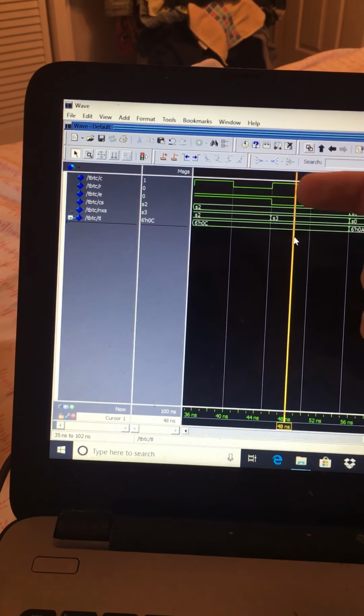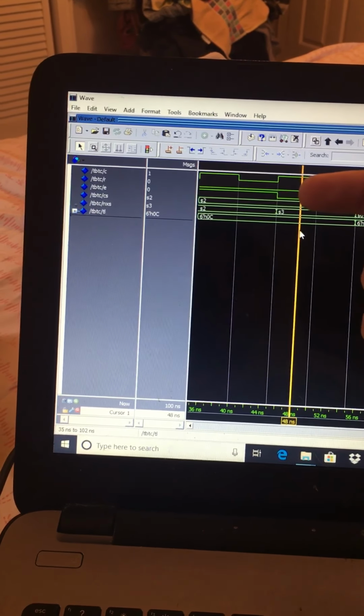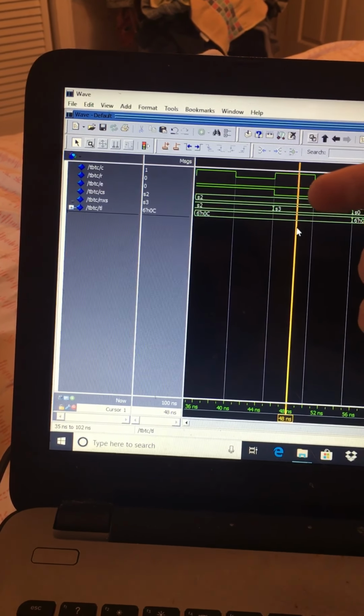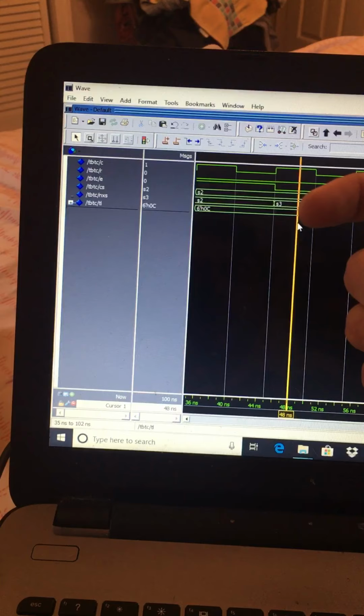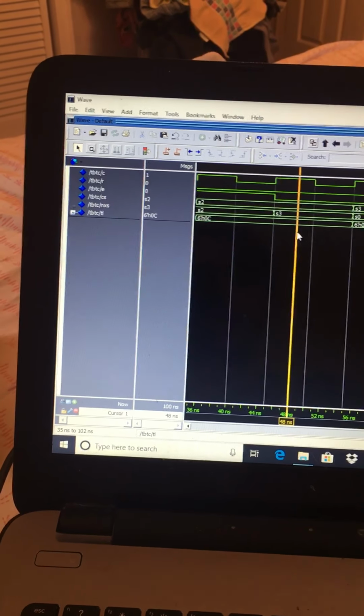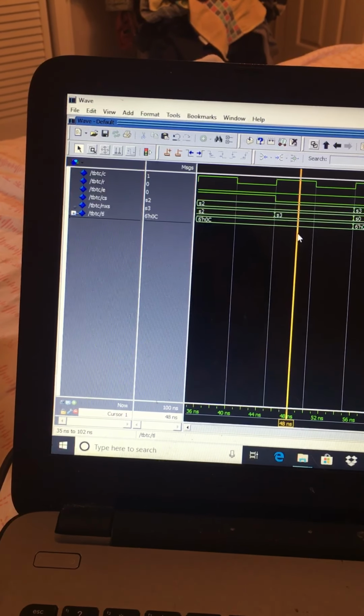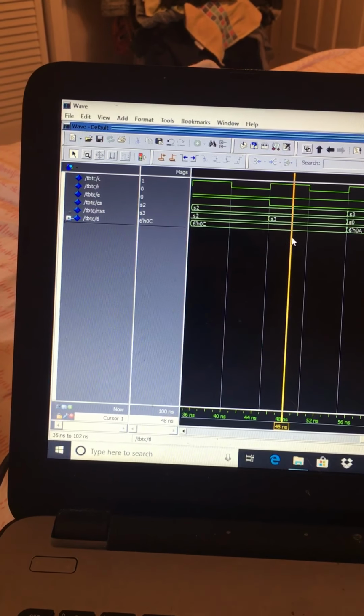clock is enabled, reset is disabled, the car is not being detected in the east and west, the current state is state 2, and the next state is state 3, with the output still being 0C. And currently the light is still green east-west.